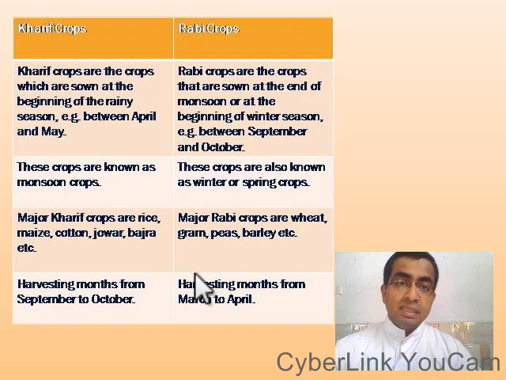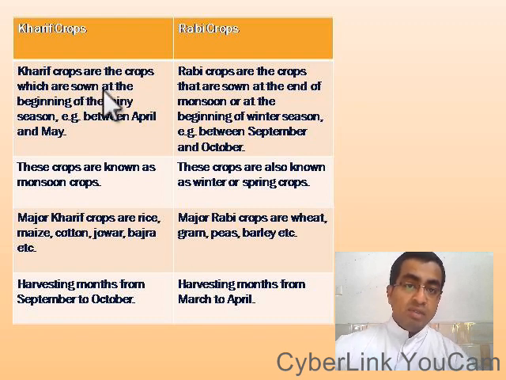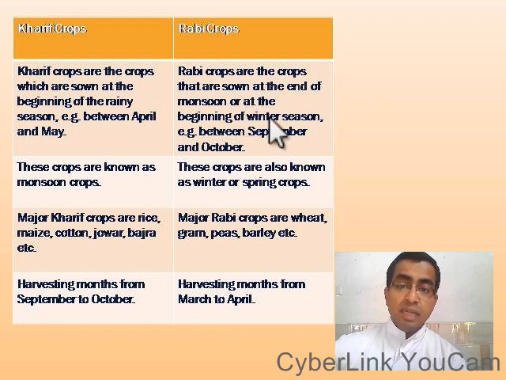Now let us see the difference between Kharif crops and Rabi crops. Kharif crops are the crops which are sown at the beginning of the rainy season, that is between April and May. Rabi crops are sown at the end of the monsoon season or at the beginning of the winter season, between September and October. Kharif crops are known as monsoon crops.